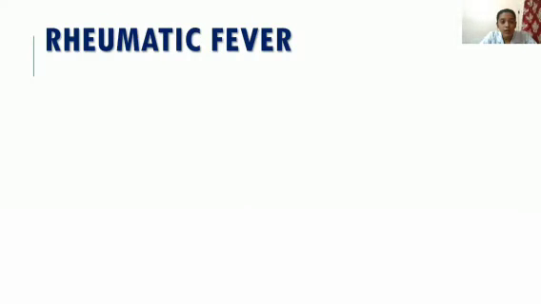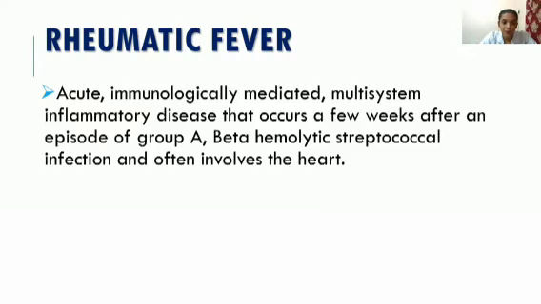So first let's see what is rheumatic fever. Acute immunologically mediated multi-system inflammatory disease that occurs a few weeks after an episode of group A beta hemolytic streptococcal infection and often involves the heart. So you have to note carefully the bacteria name, that is group A beta hemolytic streptococci.